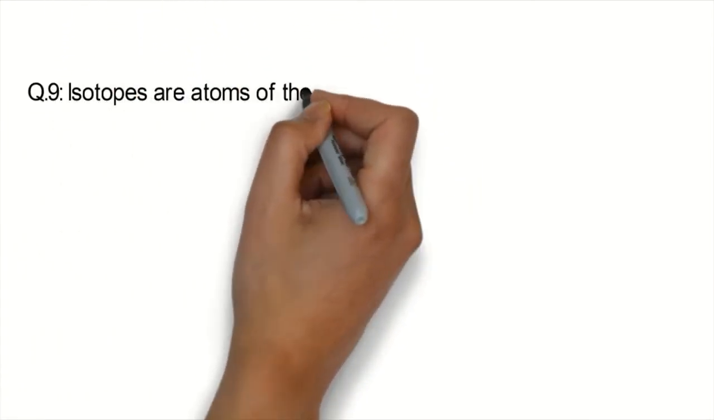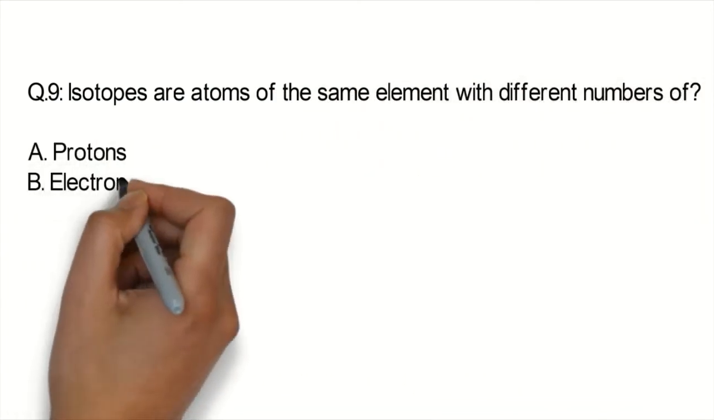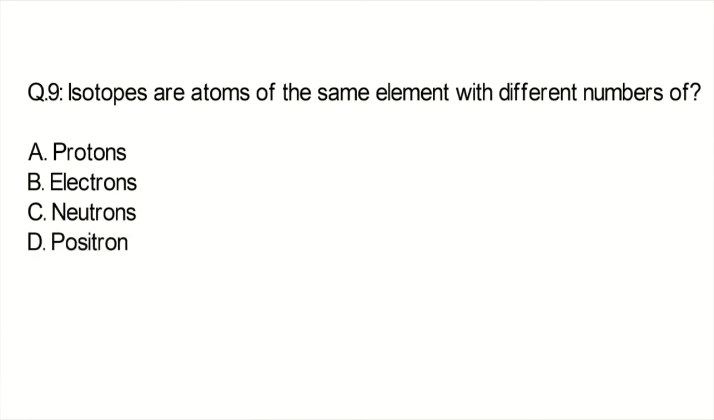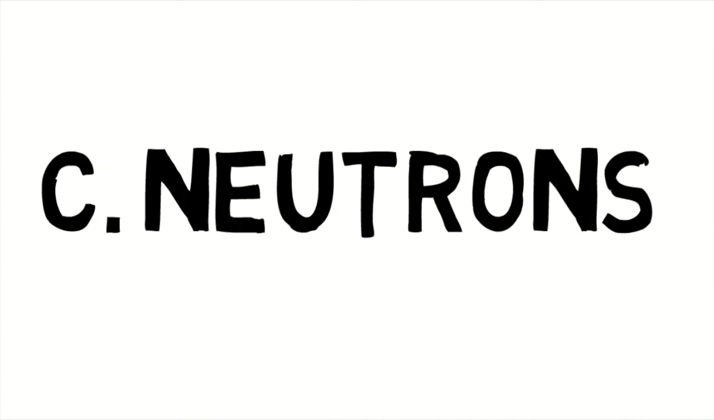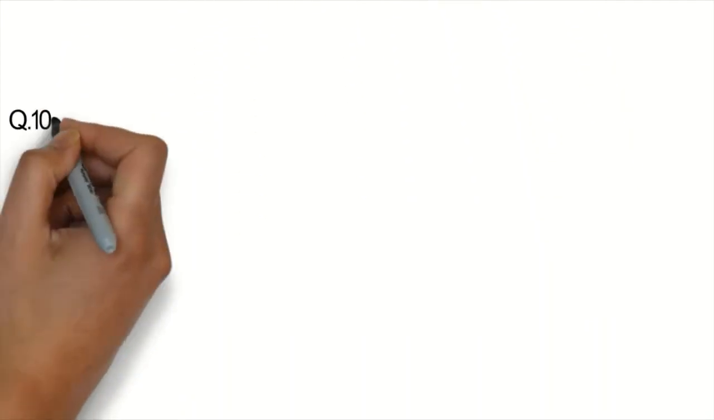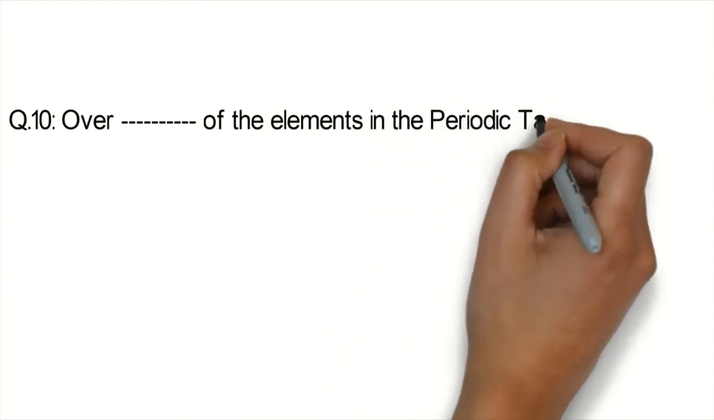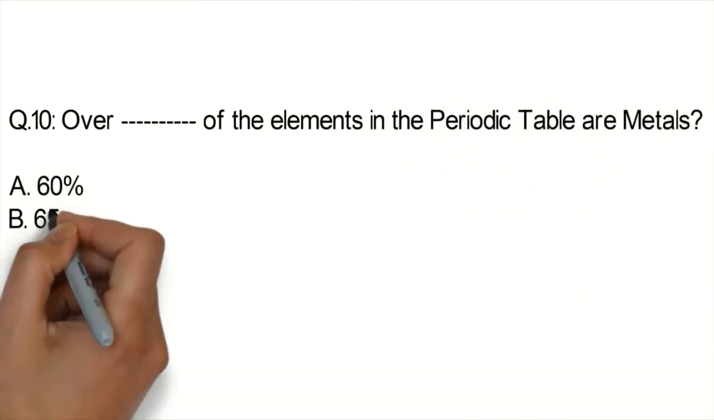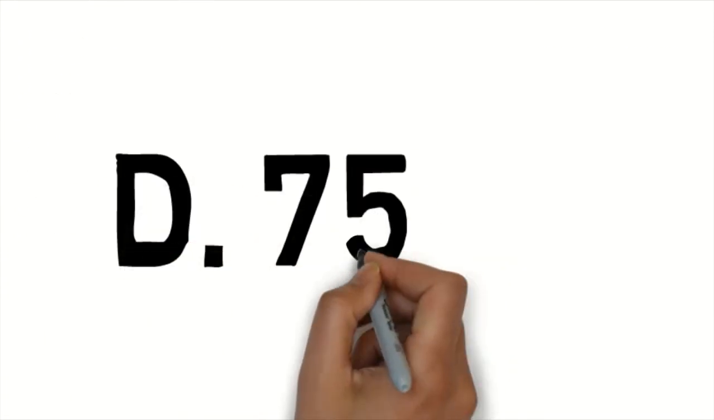Question number 9. Isotopes are the atoms of same elements with different number of protons, electrons, neutrons, positrons. And the correct option is C, neutrons. Question number 10. Over dash of the elements in the periodic table are metals. 60%, 65%, 70%, 75%. Correct option is D, 75%.